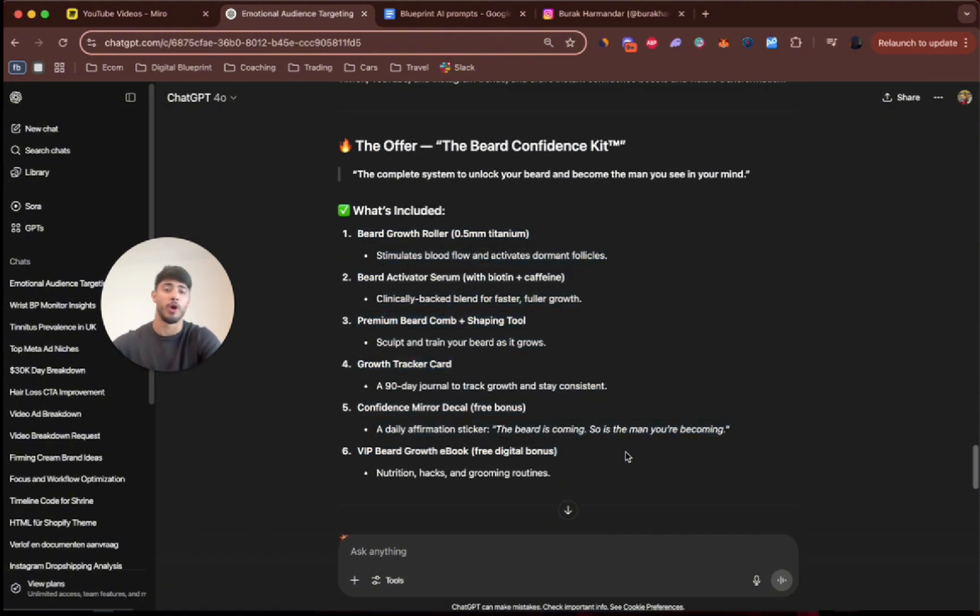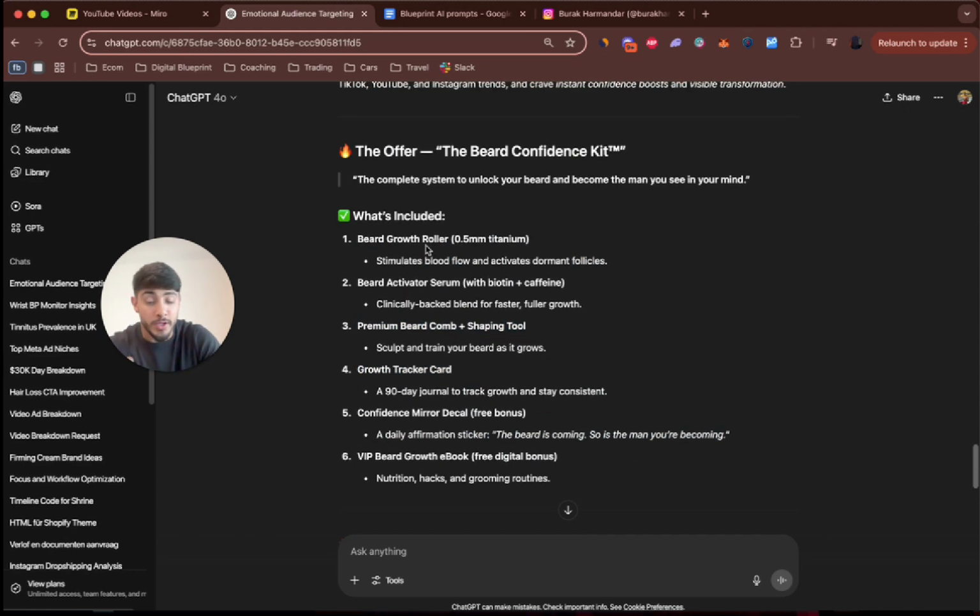So instead of selling beard serum, right? Instead of selling that, you sell a beard growth roller from titanium, which is good. It stimulates blood flow and activates dormant follicles. Then beard activator serum activates it, biotin and caffeine. Actually, I know about beard growth because I have a beard. I also have a beard maintenance kit. So I know biotin and caffeine does actually work for beard growth. So it's good. ChatGPT knows the shit.